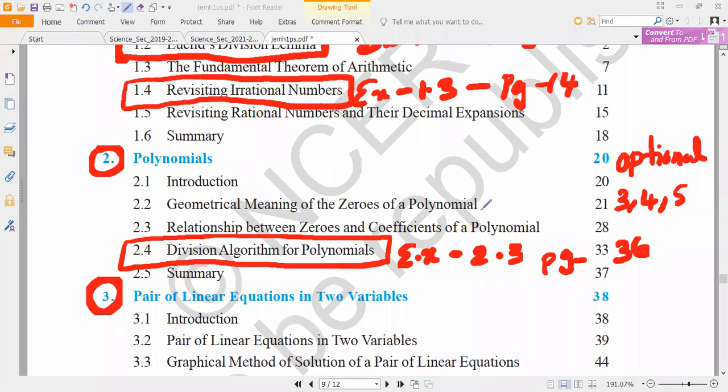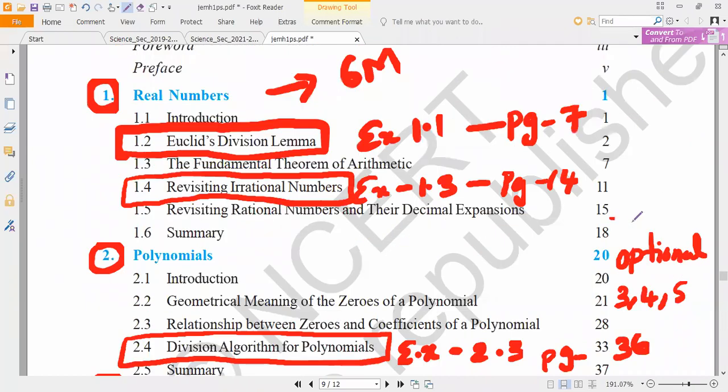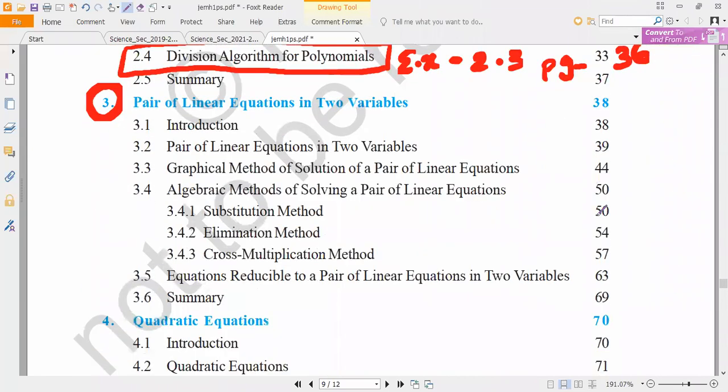And exercise 2.3 is completely deleted. You can strike it. Exercise 2.3 is completely deleted. And in exercise 2.4, questions 1 and 2 are there. 3, 4, 5 are deleted. Clear? Yes, sir. Okay. Next, pair of linear equations in 2 variables.